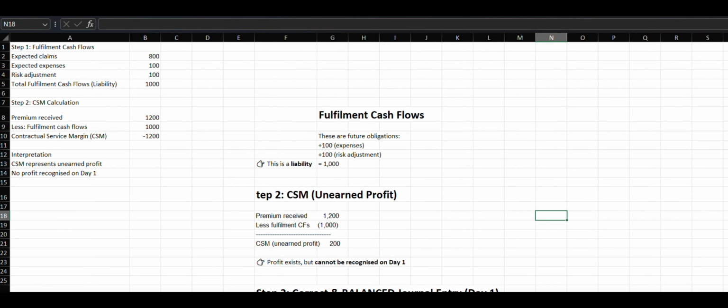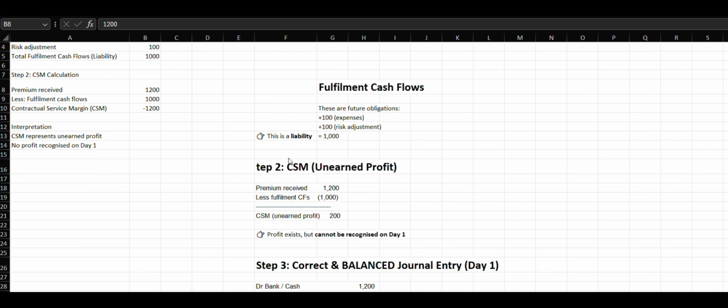Next, although the premium received from the policyholder is 1200, even though cash is received, under IFRS 17 this is not income on day one. We have to remember this. Expected claims are 800, as we have seen in the question. Expected expenses are 100, and the risk adjustment is 100.